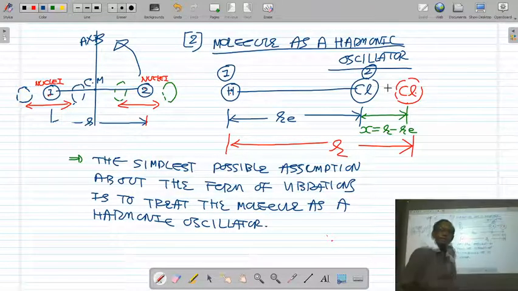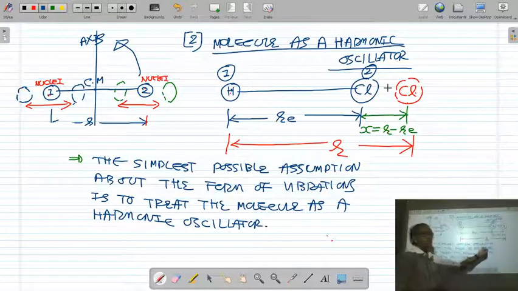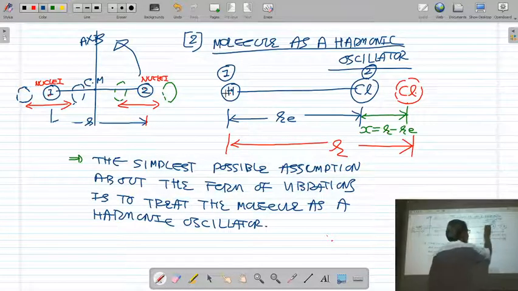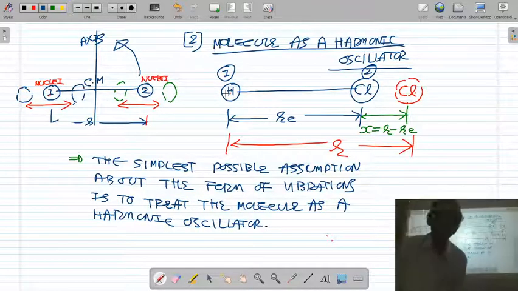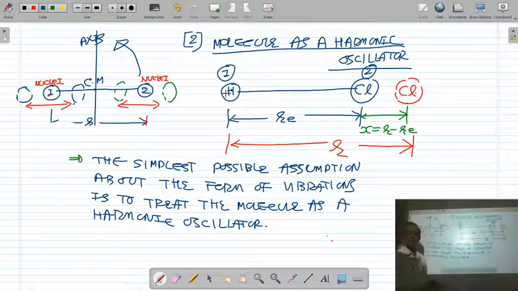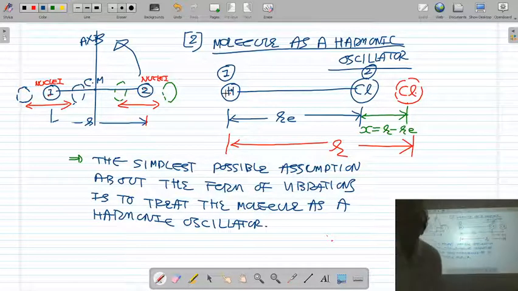So we can treat the molecule as a harmonic oscillator.